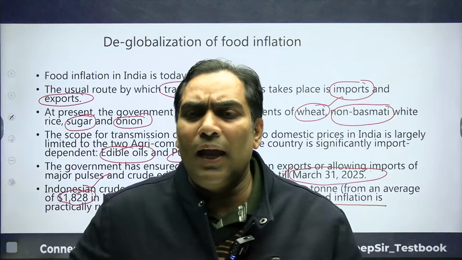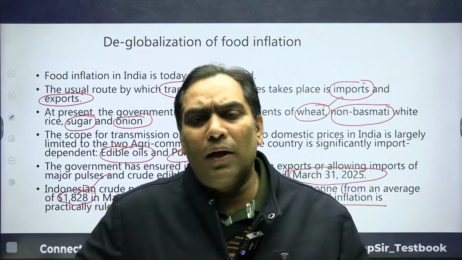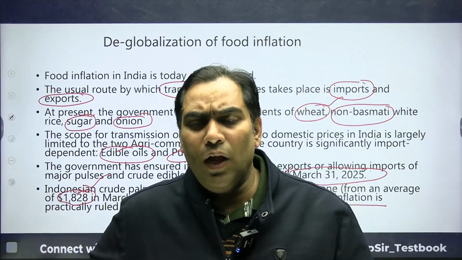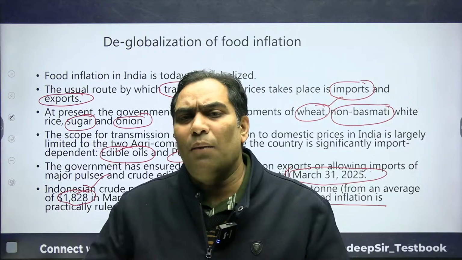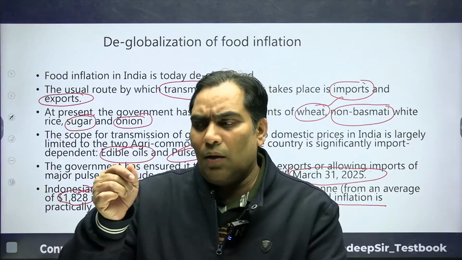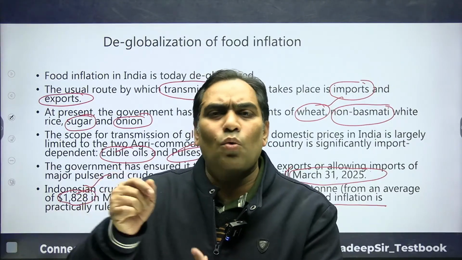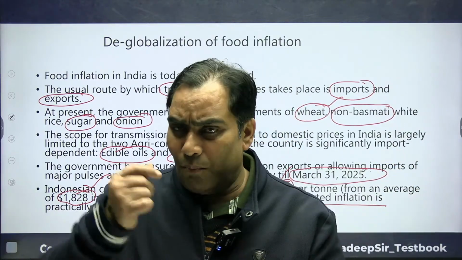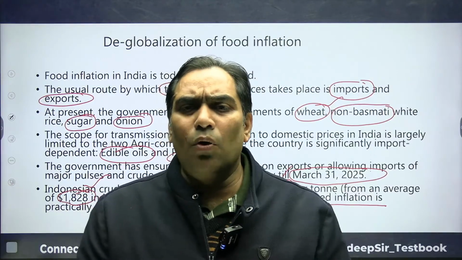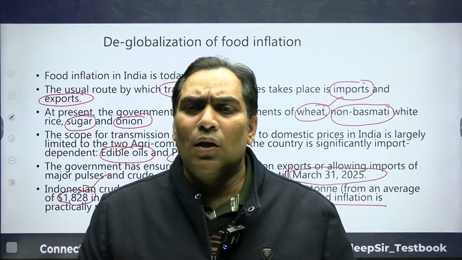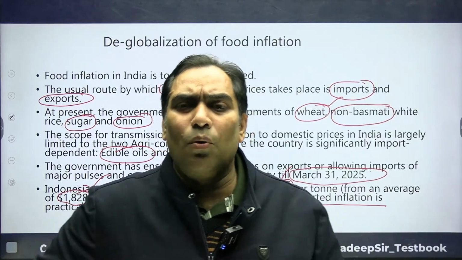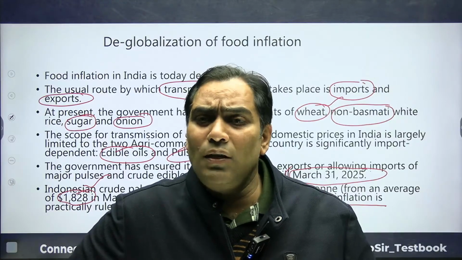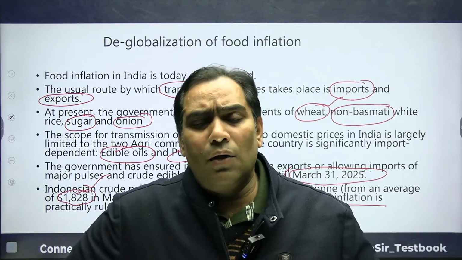The government of India has taken the measures, and we are going to discuss what measures the government of India has taken, and I am going to summarize that. Okay, so what are the measures? Very first, we have to understand how Indian food inflation is connected with world food inflation. It is connected by import or by export. Import means we are importing food articles, so if there are high prices there, then the cost of import for us is going to increase, and it will finally increase the food inflation as well.